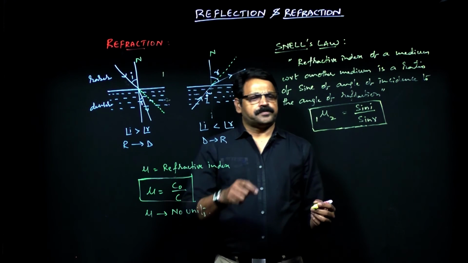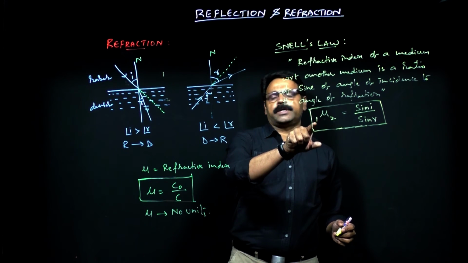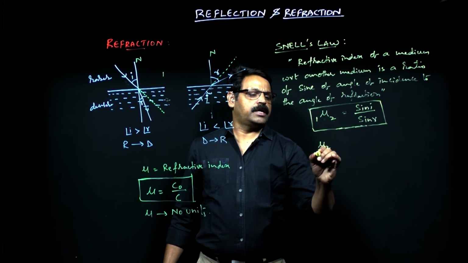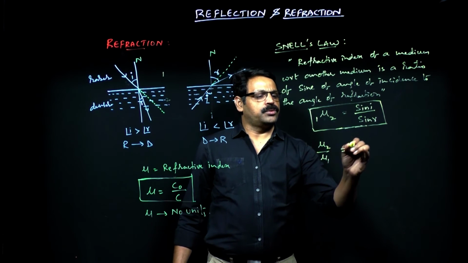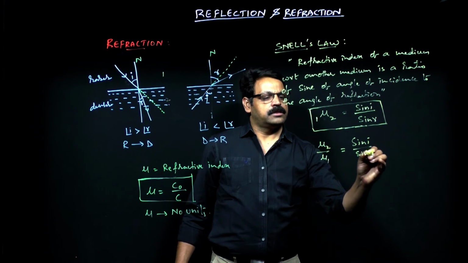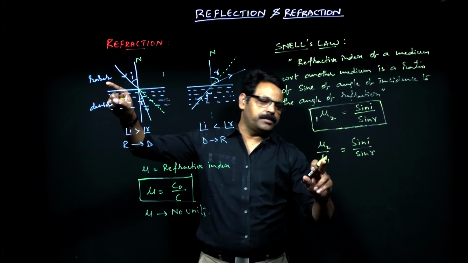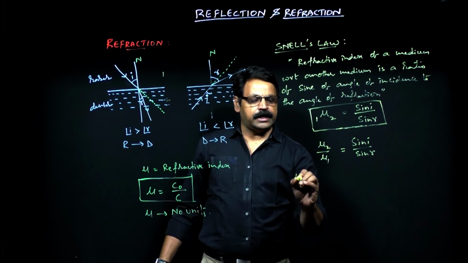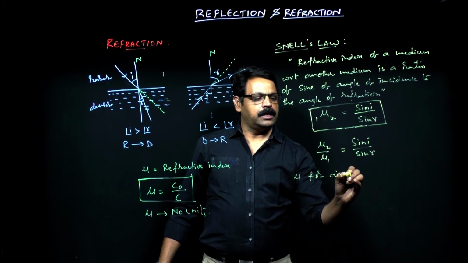The refractive index of the second medium with respect to the first medium, in general, can be written as mu2 divided by mu1, which equals sin I by sin R. If the first medium is a rarer medium, it can be vacuum or air, and the refractive index of air is equal to 1.